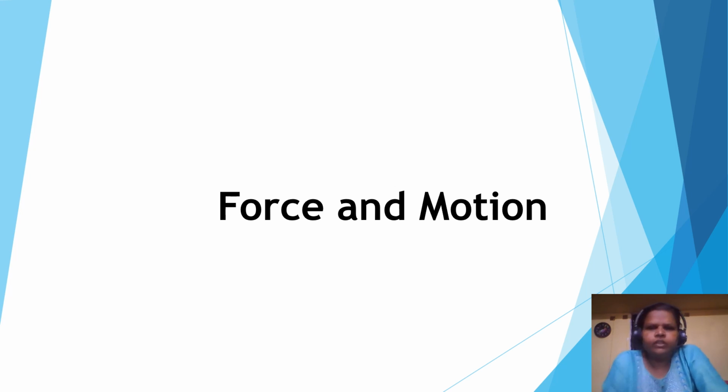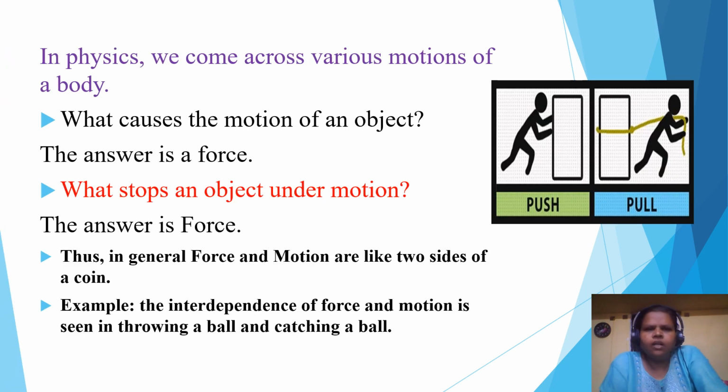So today we are going to see the topic force and motion. In physics we come across various motions of a body. So what causes the motion of an object? The answer we give is always force. And what stops an object under motion? Again, the answer is force. Thus, in general, force and motion are like two sides of a coin. For example, the interdependence of force and motion is seen when you throw a ball and catch a ball.